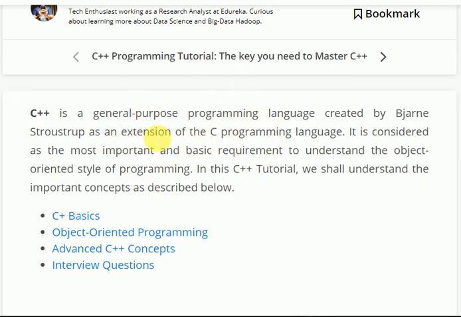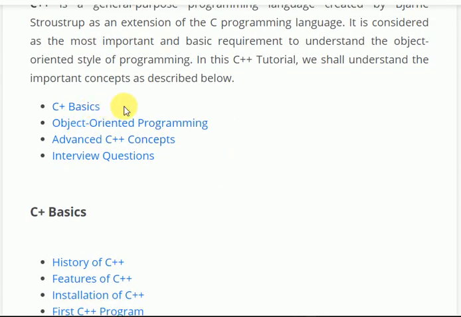So in this tutorial we are going to learn about general purpose. What is C++? C++ is a general purpose programming language. It was created by Bjarne Stroustrup. Okay, so in this tutorial we are going to learn about C++ basics, OOP programming, advanced C++ concepts, interview questions,